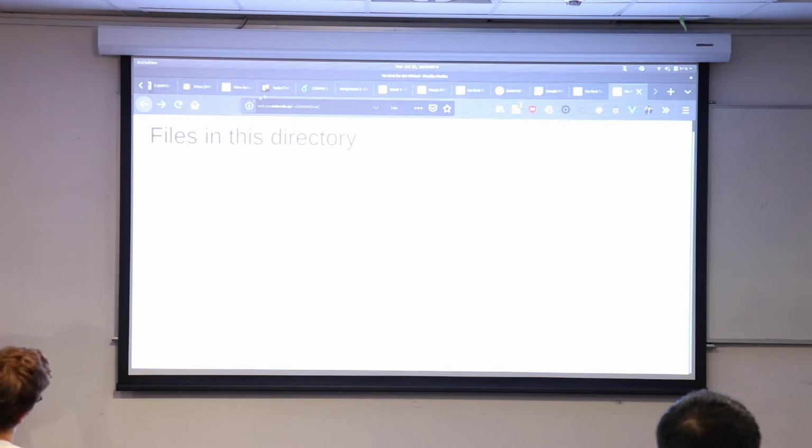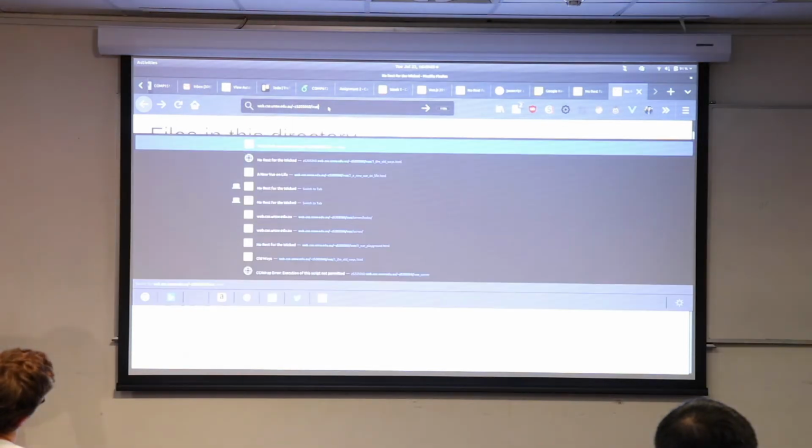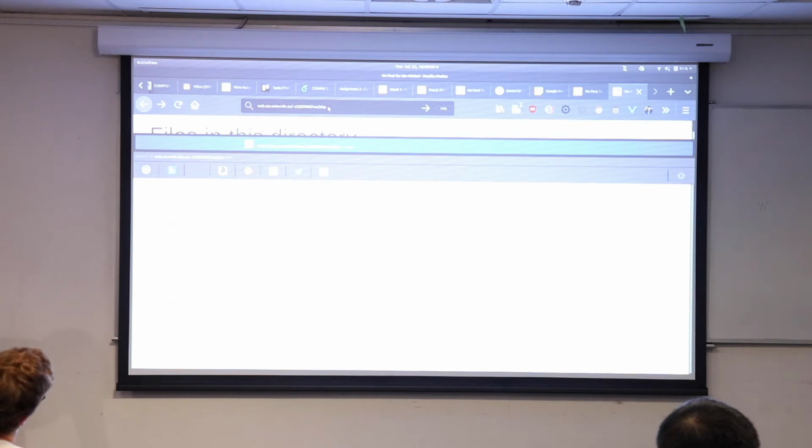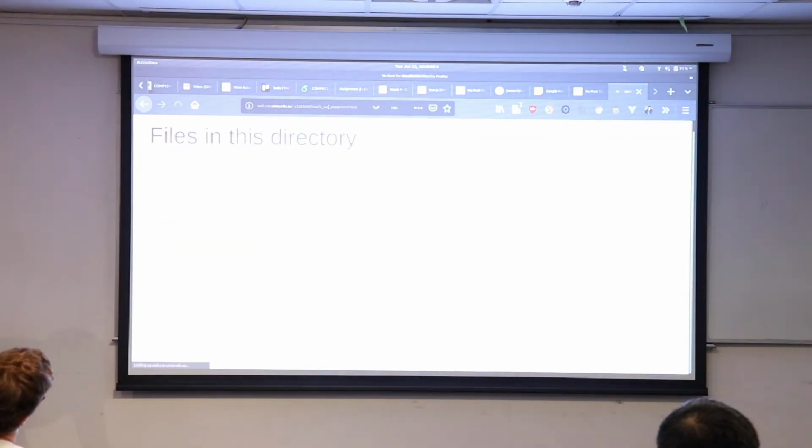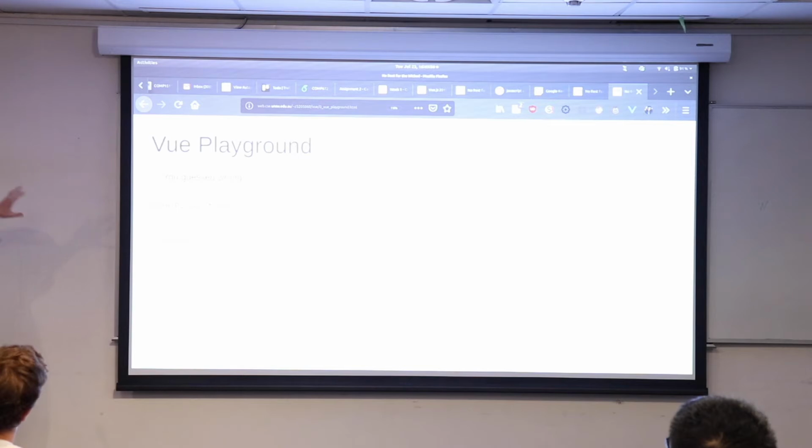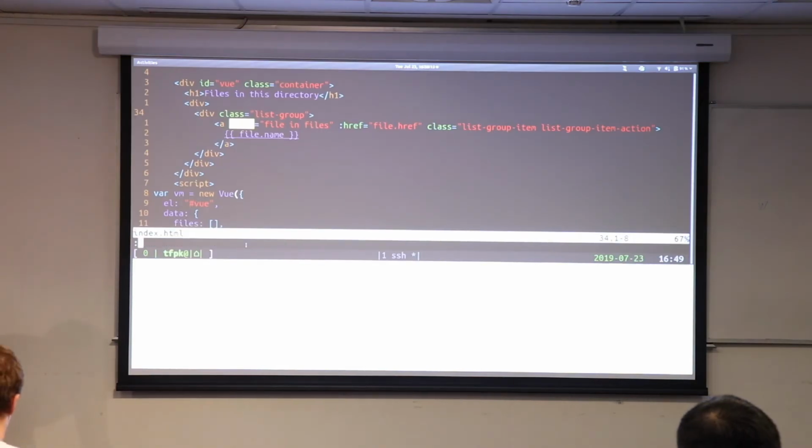Cool. So let's jump back to the playground, for instance. Playground 0. Cool. So where we already had this really simple program that was a guessing game, now I'm going to type in multiple guesses. I'm going to separate them with a comma, and it will be able to see multiple different boxes, each of which is going to contain whether that guess was right or wrong. Seems even more complicated, but Vue is going to make it pretty simple to do. So let's jump into that.